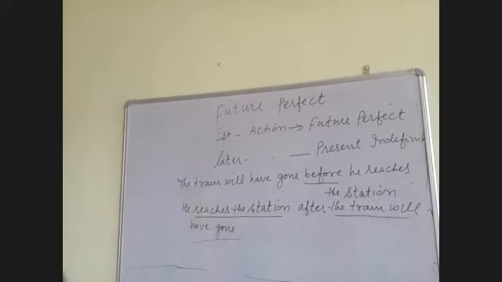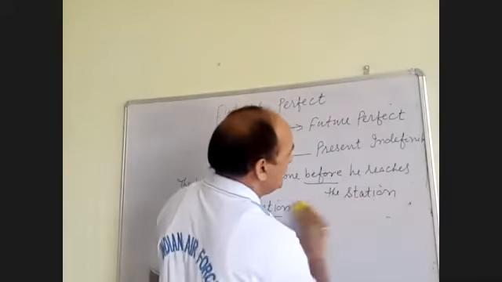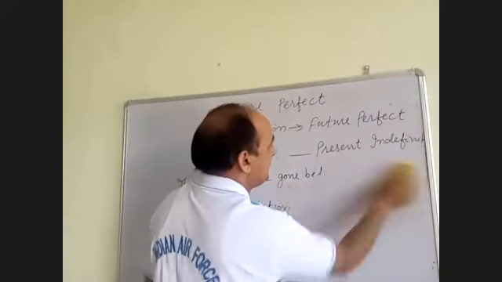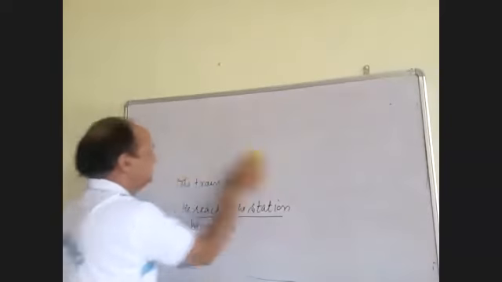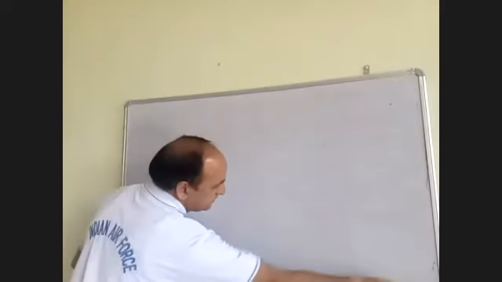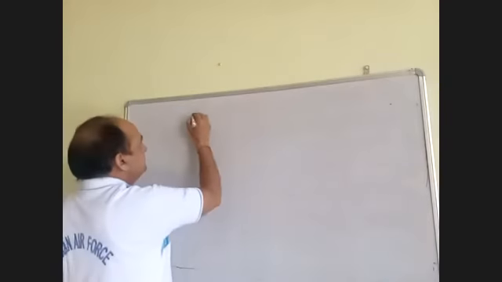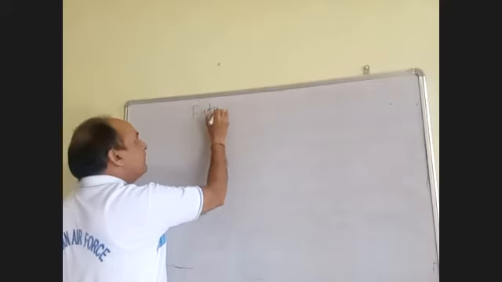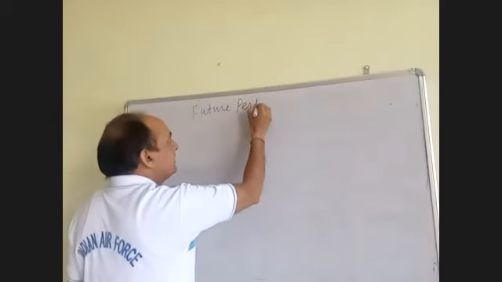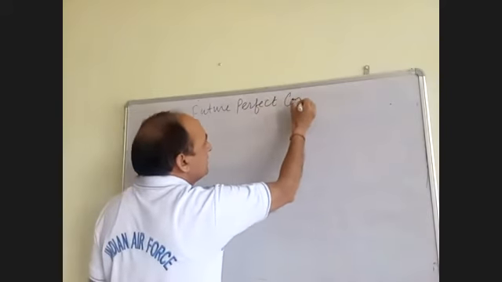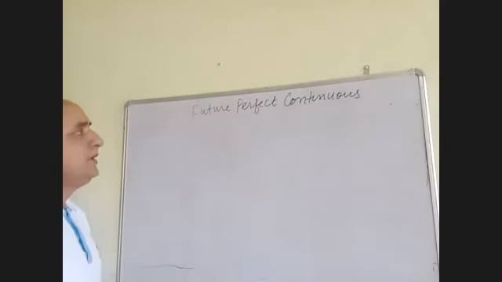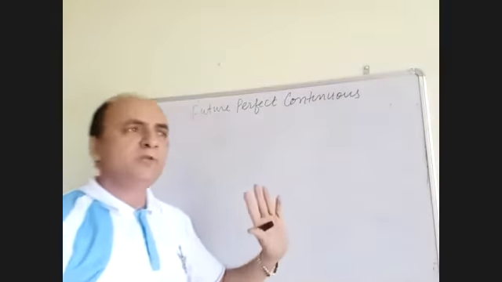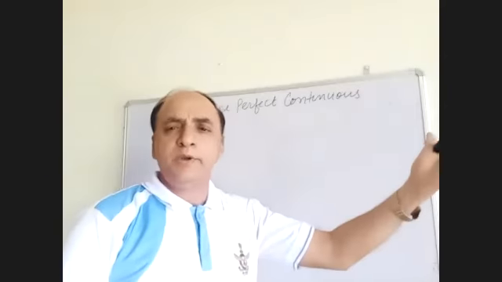Now next and last we will discuss future perfect continuous. Future perfect continuous means any action expected to be going on from a particular time in future.